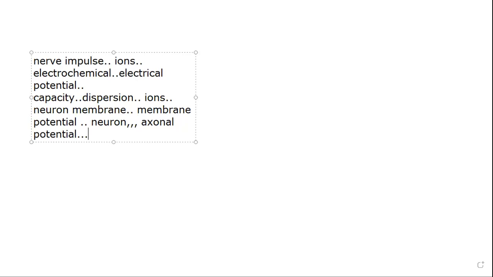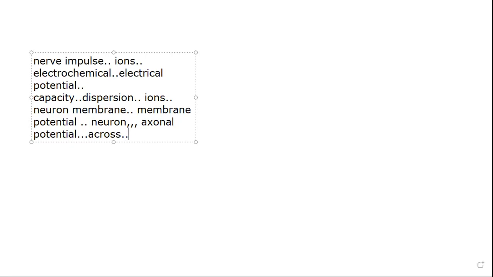It is a form of stored energy or potential energy which is present in the neuron, and it is used to separate the charges across the neuron. Now, this is very, very important. To separate the charges across the neuron means the axon membrane has an outer surface and an inner surface. And this potential is used to separate the charges across the neuron, in and out. This is known as a neuron potential, or a membrane potential.